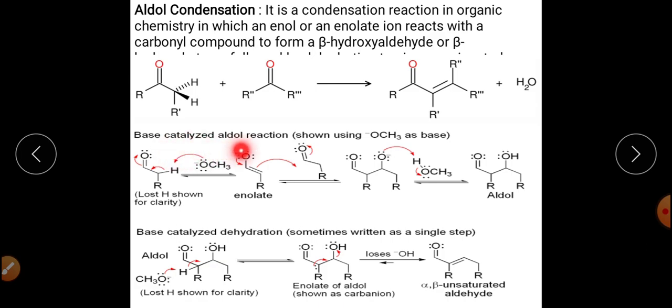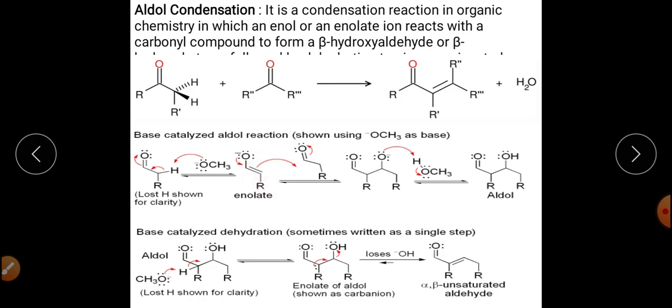In the base catalyzed reaction, first of all, the base will abstract the acidic hydrogen from the aldehyde or the ketone, from the substrate, and when it abstracts the H positive acidic proton, it gets converted into enolate. It means the reaction will start with the formation of the enolate.